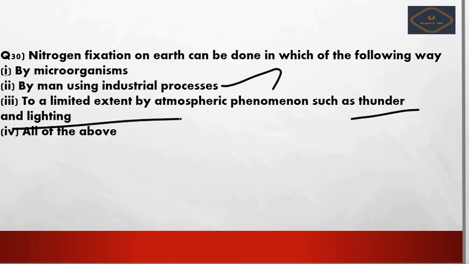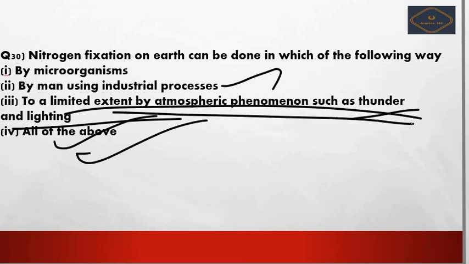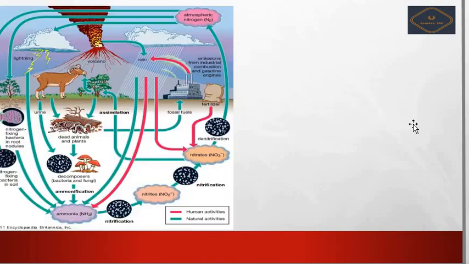Can lightning and thundering fix nitrogen? Is it possible? Yes, obviously it is possible. So option number D is the right option. Okay, so next we see, for such kind of statements you have to go through your Shankar IAS. Then only if you attempt these questions, it will be very easy and sensible for your studies, right? Next we see, this is your small schematic diagram of nitrogen fixation, the cycle of nitrogen fixation. You can go through it.